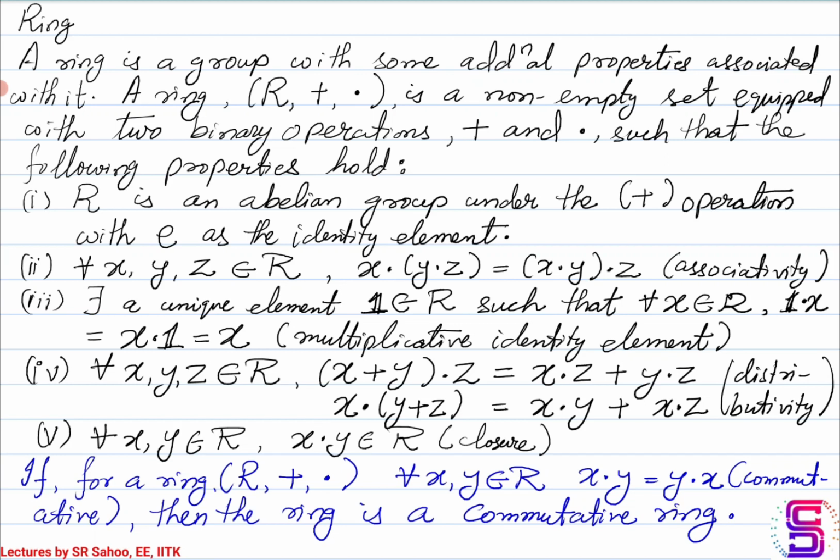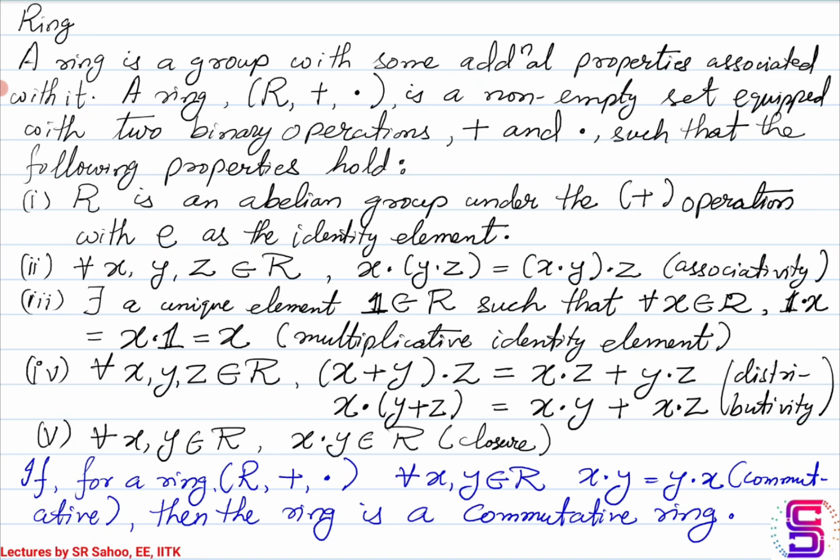Similar to the plus operation, where the identity element when operated with any other element gave back the other element, in the case of the dot operation, this double scripted 1 when it acts on an element x in R will always give you back the same x. So 1 dot x is the same as x dot 1, which is equal to x. This is also known as the multiplicative identity element.